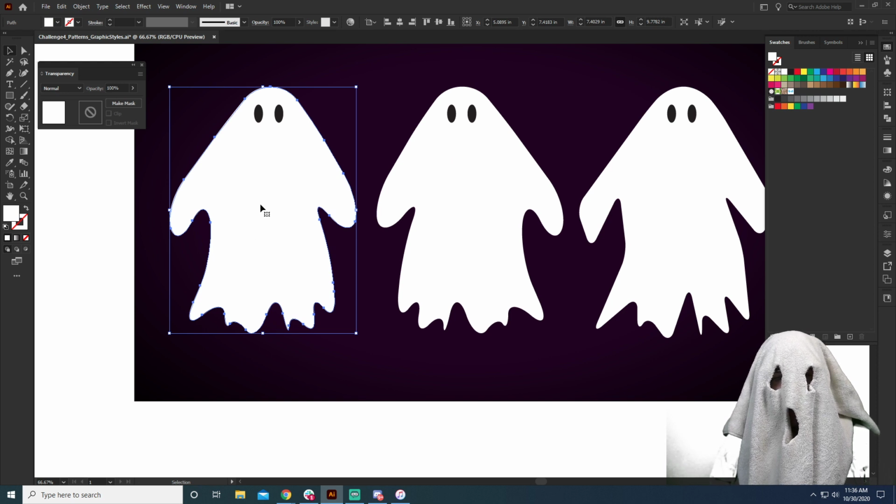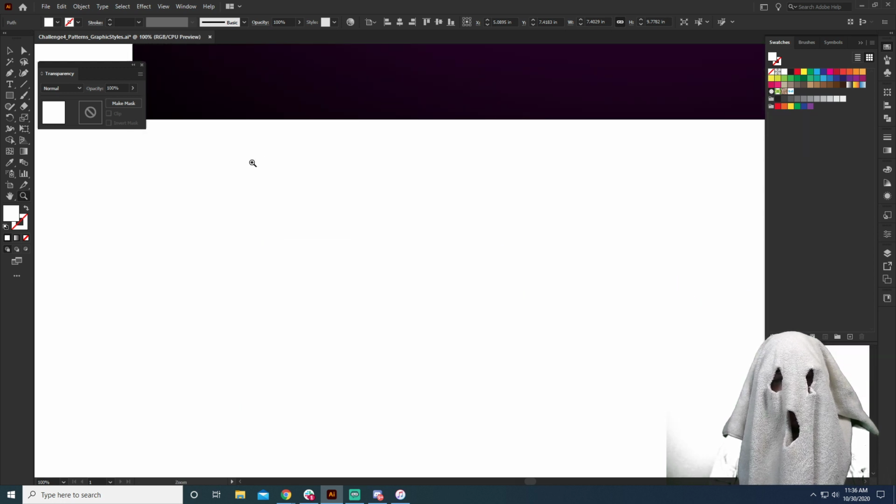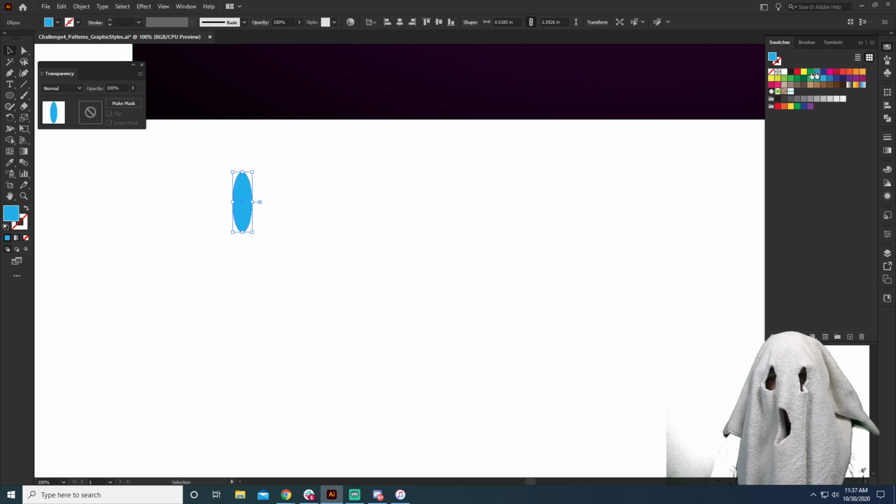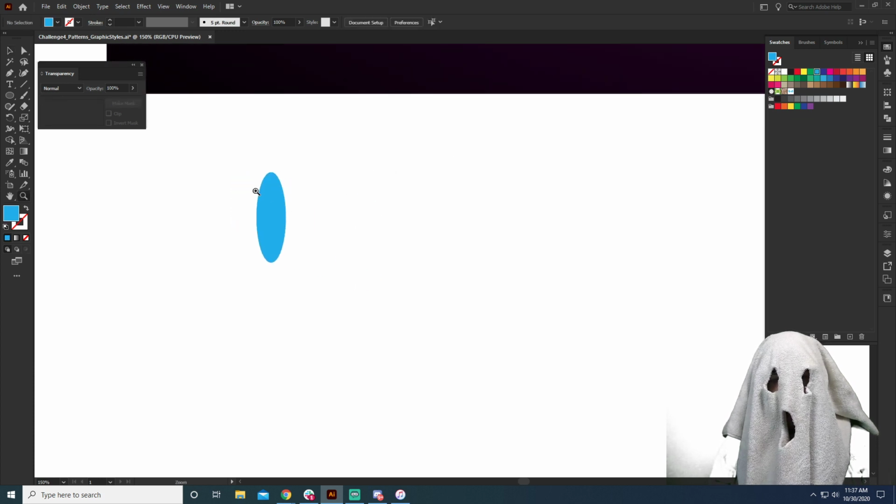And since we are, of course, doing the very lazy costume of just a sheet ghost, this is actually a towel, let's do a little sheet pattern. If we think about a sheet, we're going to build it out using simple shapes. And a sheet right here is literally just going to be an oval. I'm going to make it blue. And from there, I'm going to grab just this simple shape and use the pen tool.